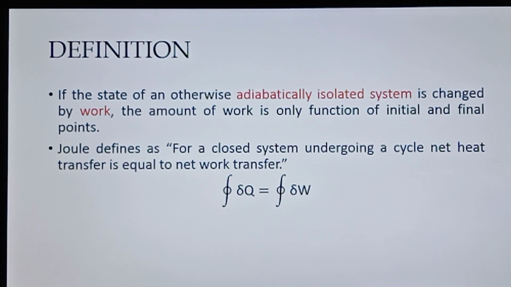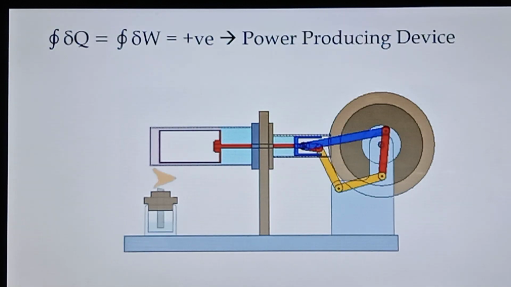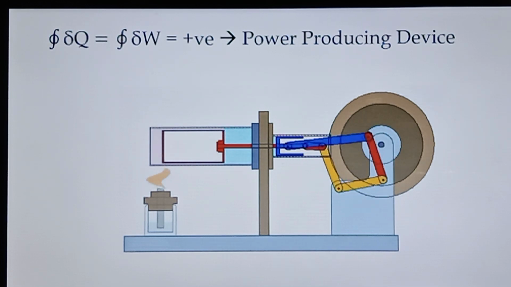Mathematically, this definition can be represented as the cyclic integral of dQ equal to the cyclic integral of dW. If this cyclic integral value is positive or negative determines which devices come under it. If it is positive, the device is known as a power producing device. The classical example for this is the heat engine.